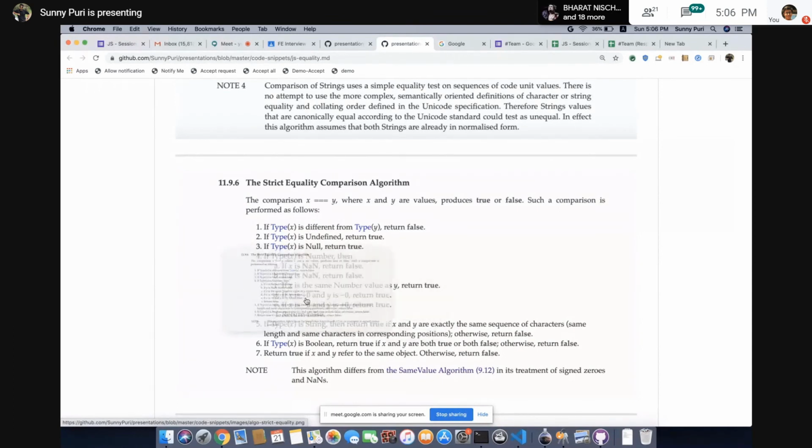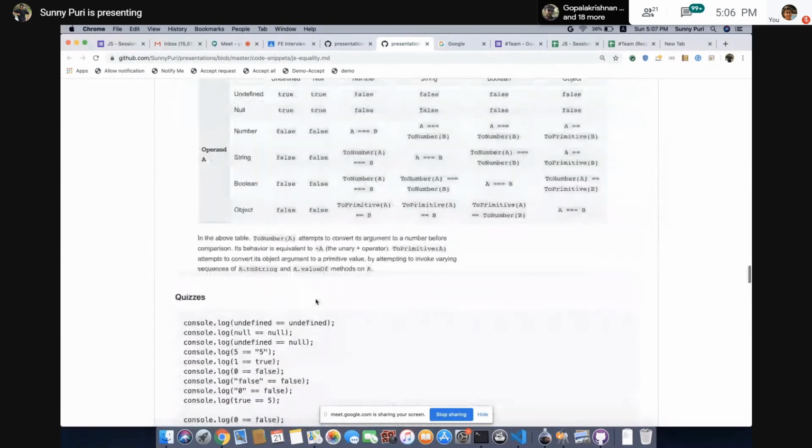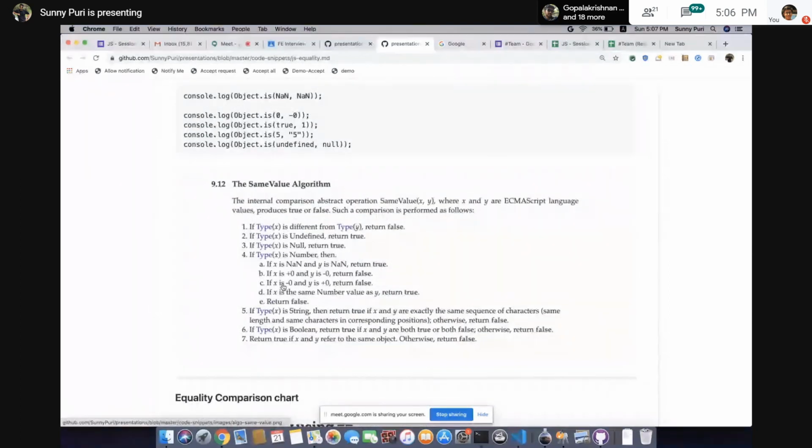But these cases, these two lines, have been taken care of in the SameValue algorithm. It will give you false. If you remember the SameValue algorithm, we just saw it in the morning. If x is +0 and y is -0, return false. This algorithm is pretty much similar to triple equal, but they have taken care of these three things. NaN and NaN, it will give you true. If anything like +0 and -0, return false. -0 and +0, return false. Otherwise it is the same as triple equal.